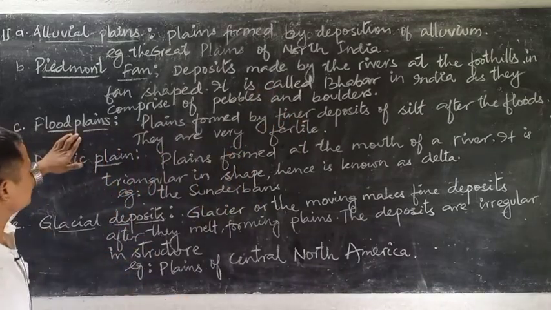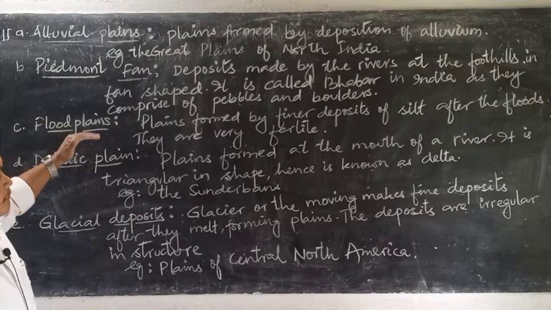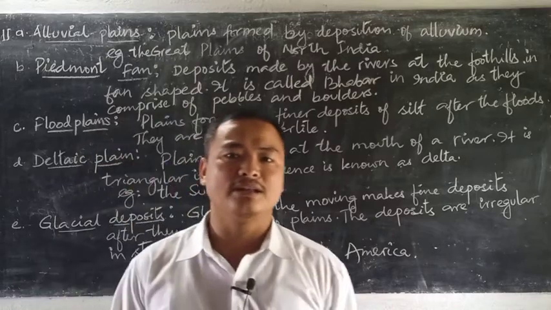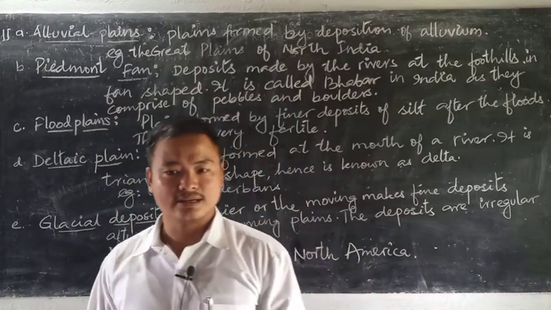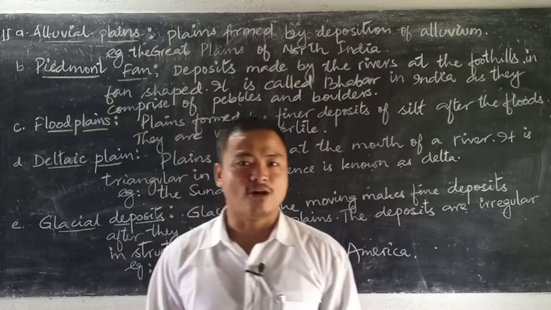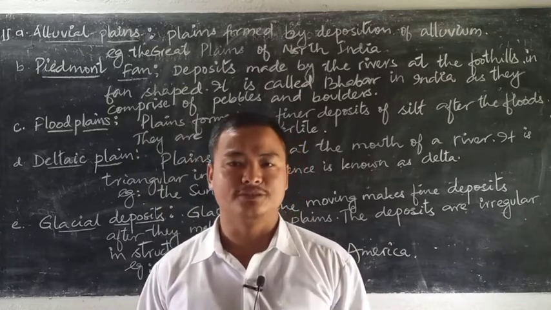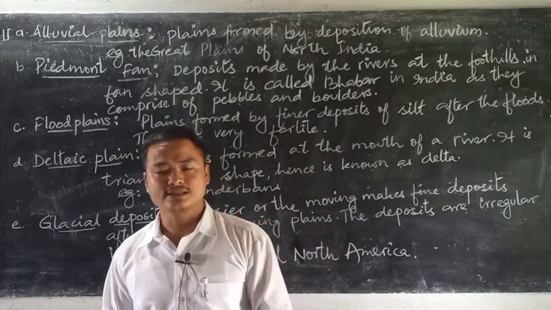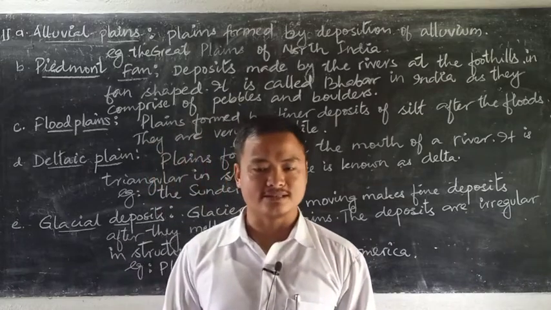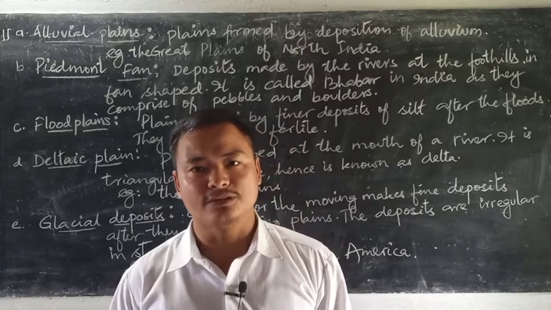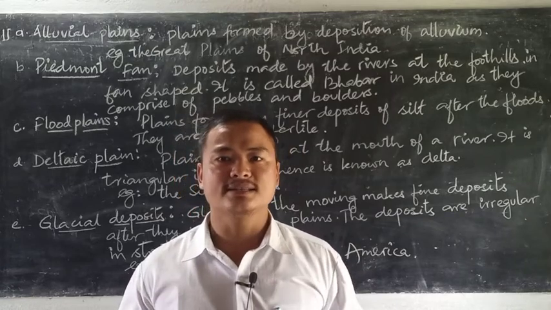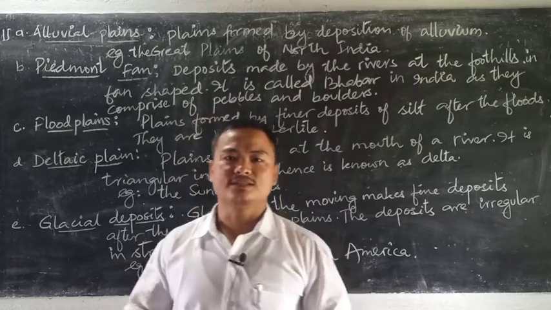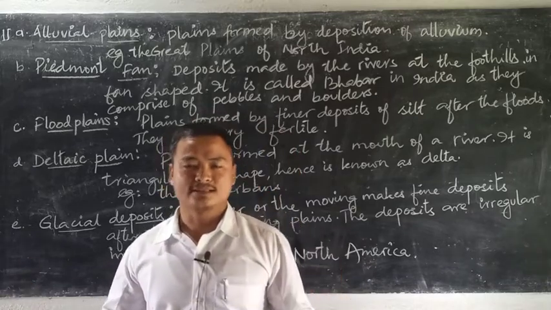The next is floodplains, again river deposits. The floodplains are mostly formed with the deposits of finer materials that are carried by the rivers. But usually these plains are formed after the flooding of the river, that we can see during the rainy season. What happens is the volume of the river increases, so the river widens itself across the banks and the deposits are made on those banks.